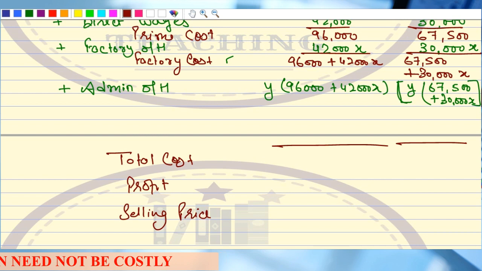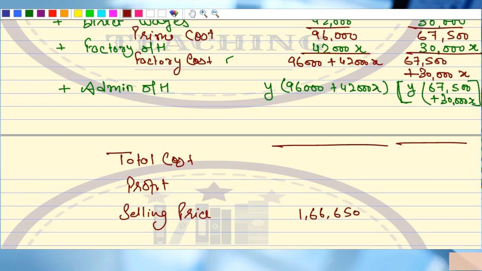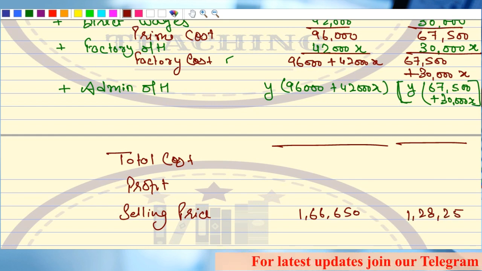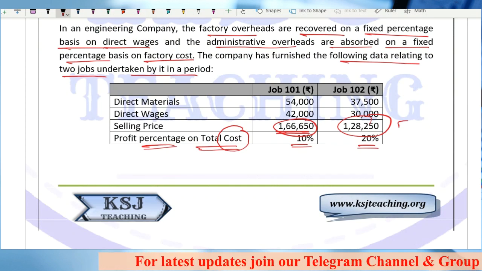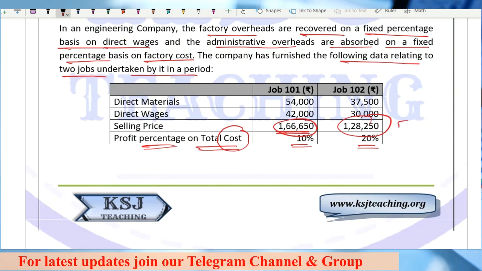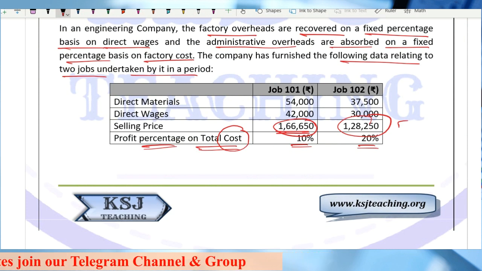So I'll write the selling price here. The profit percentage is given to you as 10% and 20% on cost.